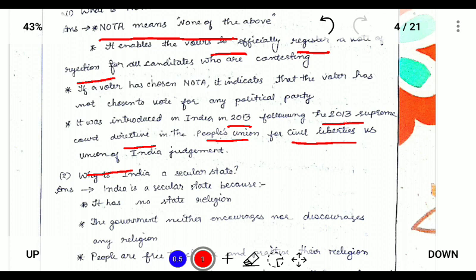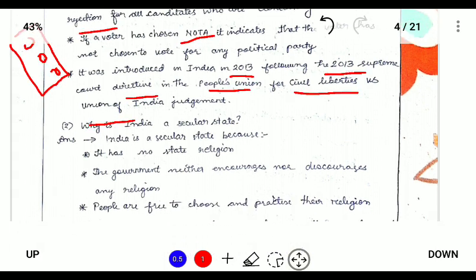For example, suppose there are two persons contesting for a constituency, then the third option will be NOTA, which stands for none of the above. This was started in 2013 following the People's Union for Civil Liberties versus the Union of India judgment, and it means none of the above. So for 2 marks you can write these points.